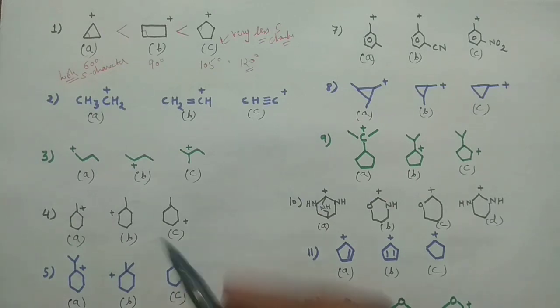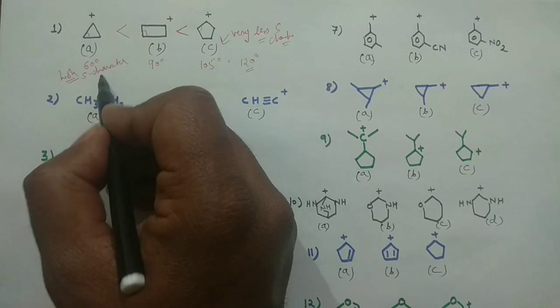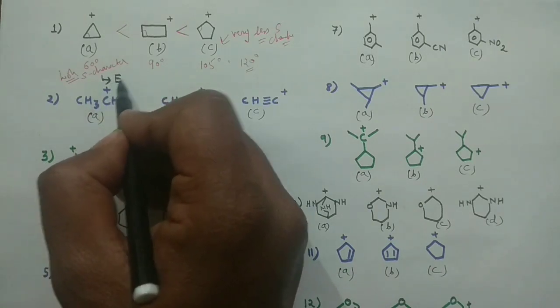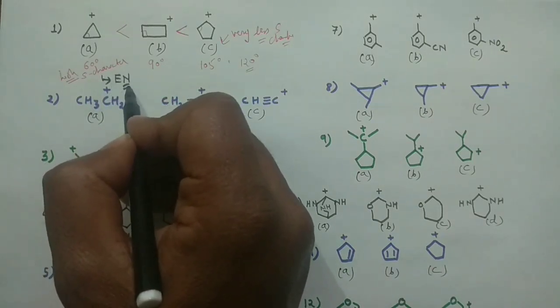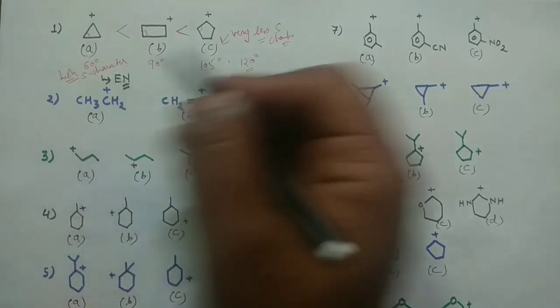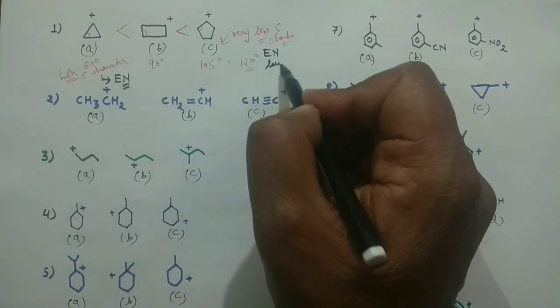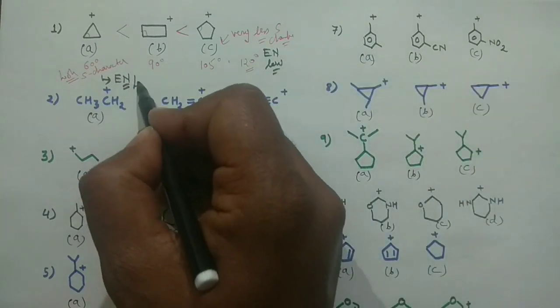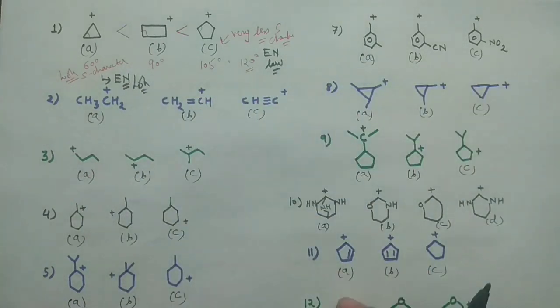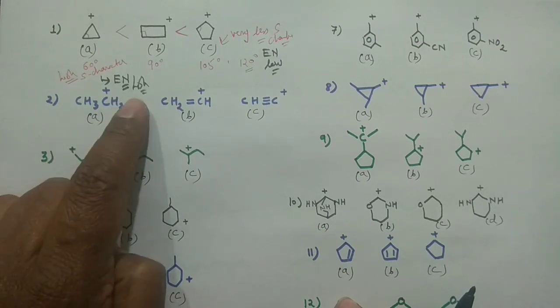In that case the S character is very high, so it is highly electronegative, and this one has low electronegativity and this one high electronegativity. And you know, electronegativity means the power of attracting the shared pair of electrons.